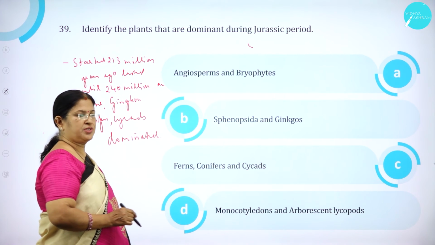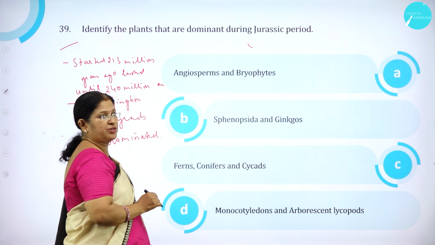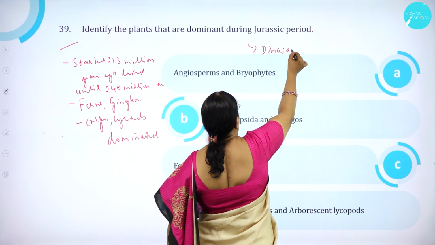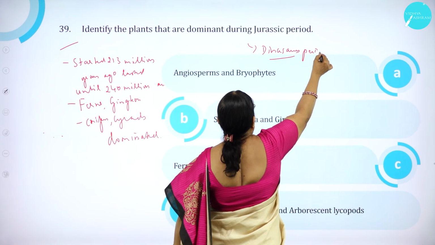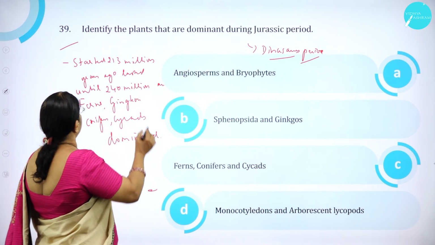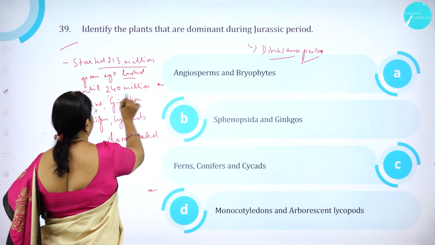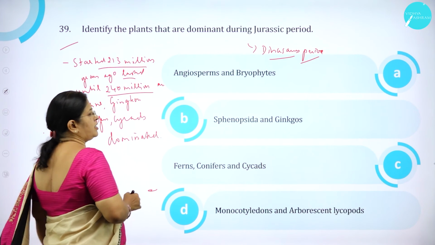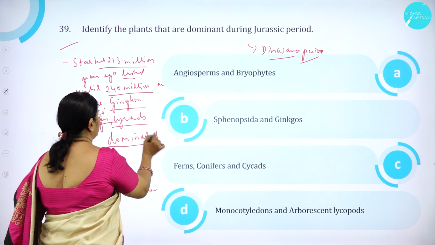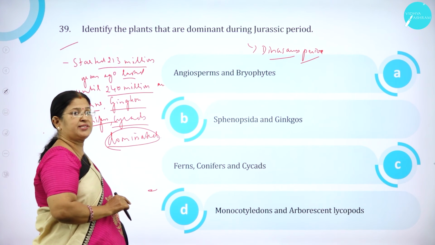Moving on to question number 39. Identify the plants that were dominant during the Jurassic period. The Jurassic period, as all of us know, is also called the age of dinosaurs. Dinosaurs were dominant, and ferns, ginkgos, conifers and cycads were the dominant plants.